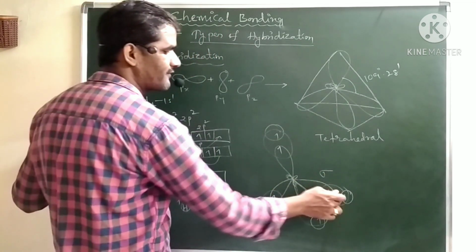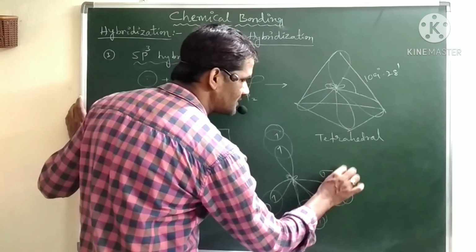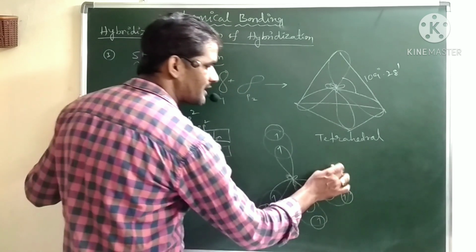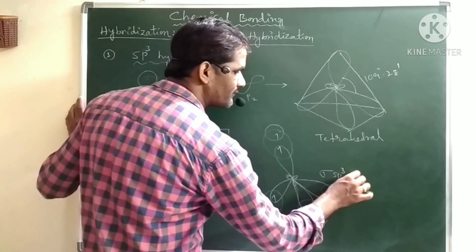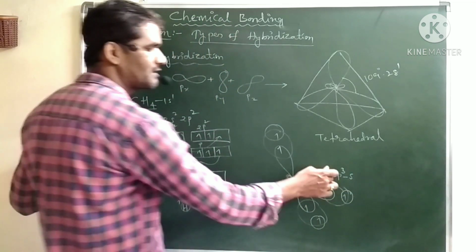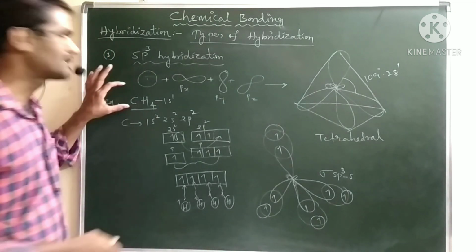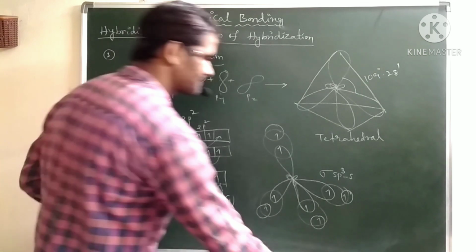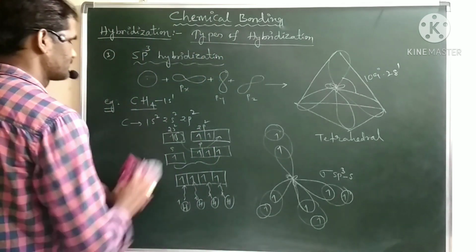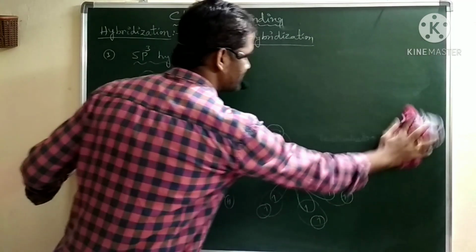The sigma bond is formed due to the overlapping of the sp3 hybrid orbital of carbon and the s atomic orbital of hydrogen. So this sp3-s overlapping leads to sigma bond formation in the methane molecule. And next we will see other hybridizations.